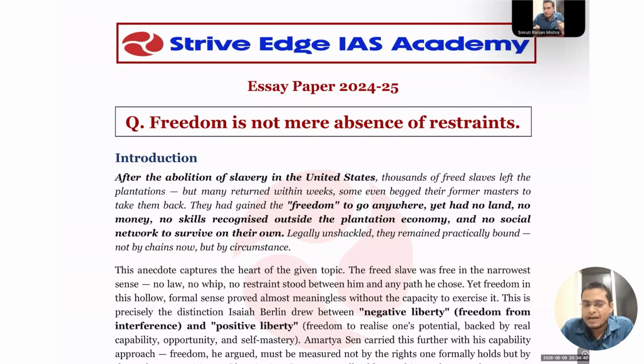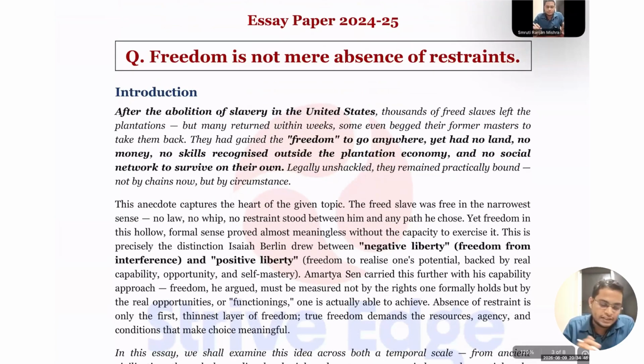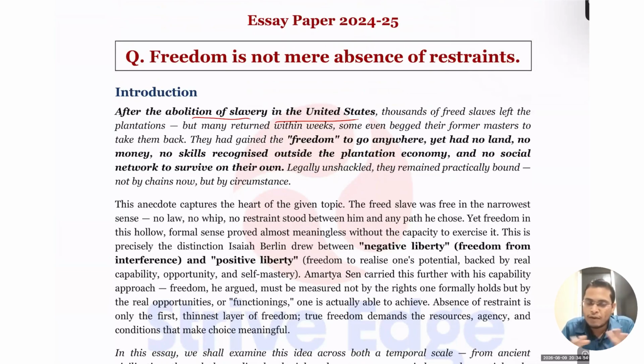Once you understand the essay, in your introduction you can start with an anecdote. What kind of anecdote am I discussing here? Listen very carefully, you will get a lot of insights. देखो, after the abolition of slavery in the United States. No doubt, after their civil war they abolished the slavery system, and no slavery is legally valid. All the slaves are free. They can do whatever they want to do.